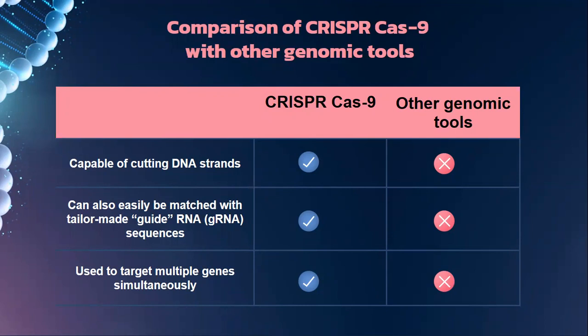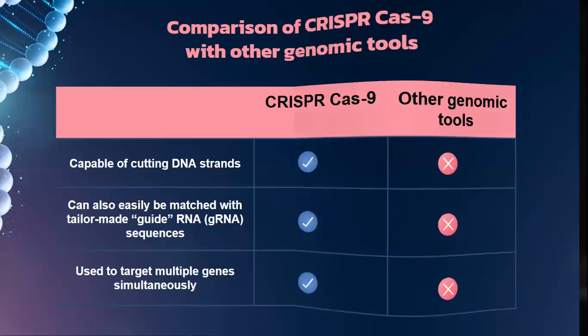In the CRISPR-Cas9 system, guide RNA is present, while in other genome editing tools there is no such thing as guide RNA. And the CRISPR-Cas9 system allows you to manipulate multiple genes simultaneously, while with other genome editing tools you can edit a single or a dual gene at a time.